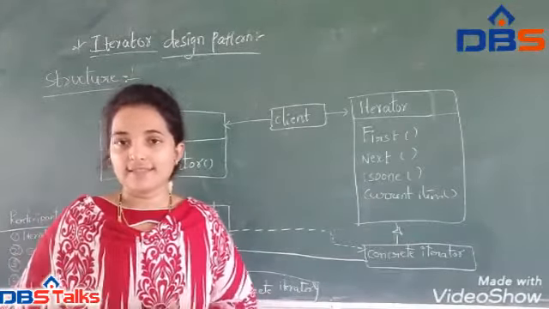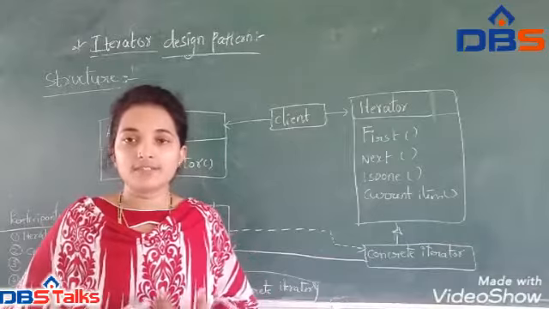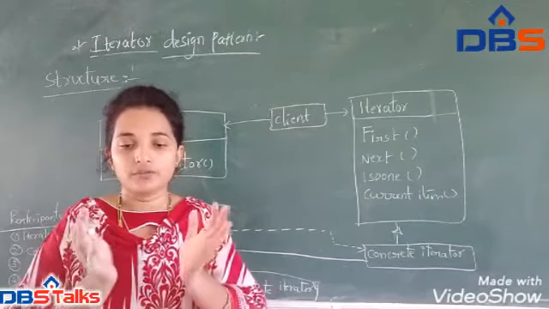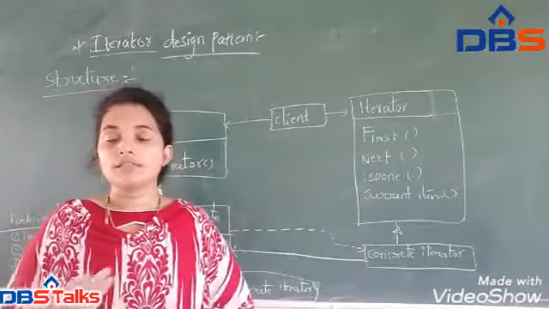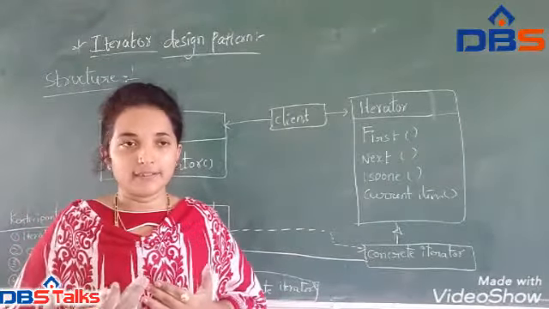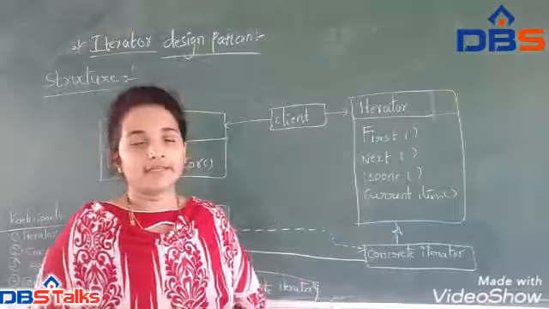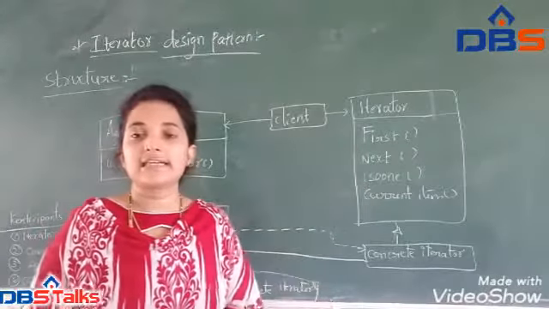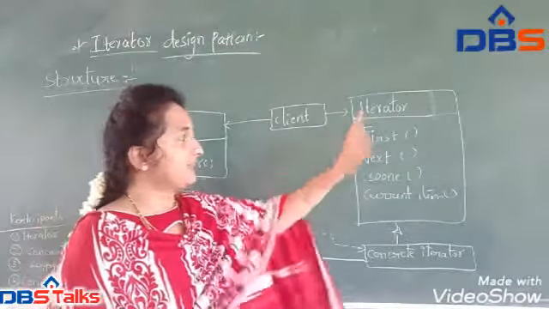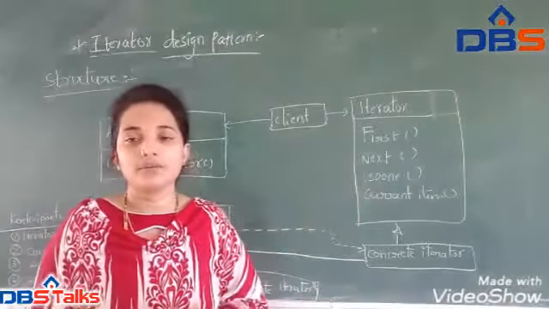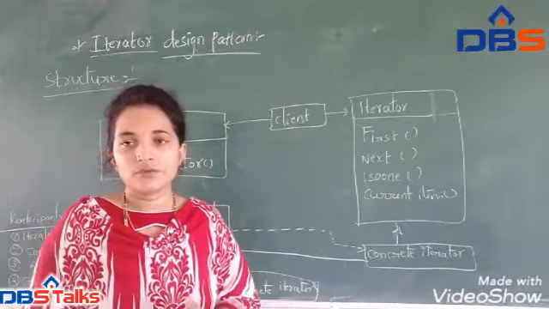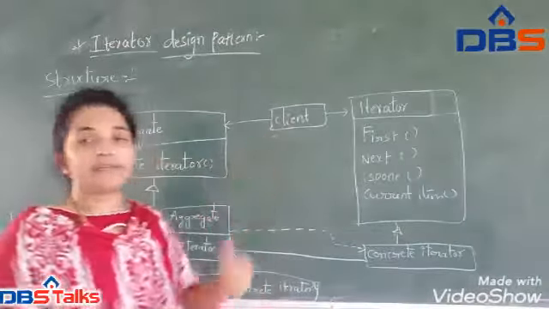If you want to access those objects from the container, the client asks for the element by using the iterator. It selects the first object and gives it to the client.